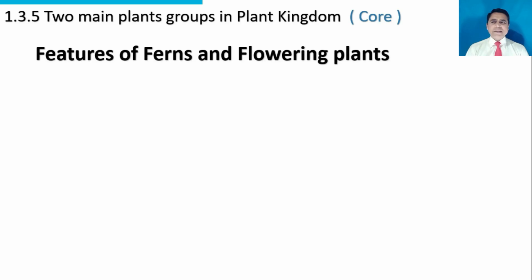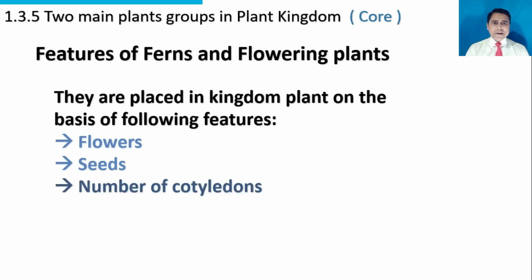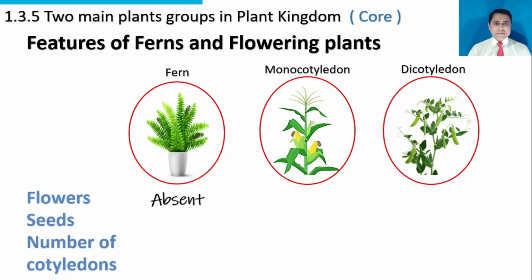Features of ferns and flowering plants. They are placed in kingdom plant on the basis of following features: flowers, seeds, number of cotyledons. There are ferns, that is a non-flowering plant, and flowering plants. We have to compare these three groups of plants. We will study three features: flowers, seeds, number of cotyledons. Flowers are absent in ferns. So ferns are non-flowering plant.